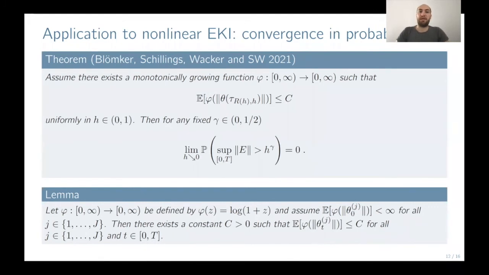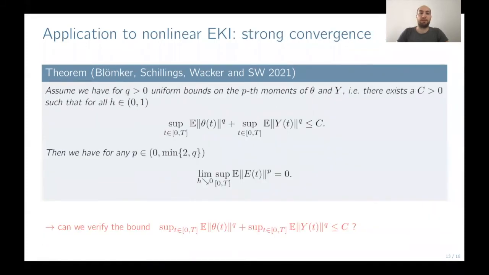And our second main result for nonlinear ensemble Kalman inversion is the strong convergence. Here, as I said in the beginning, we need a very strong assumption. So we need to assume that the L^q norm of the SDE solution, as well as the L^q norm of the discretization scheme, is bounded by some constant. And then we can prove the strong convergence of the whole method.